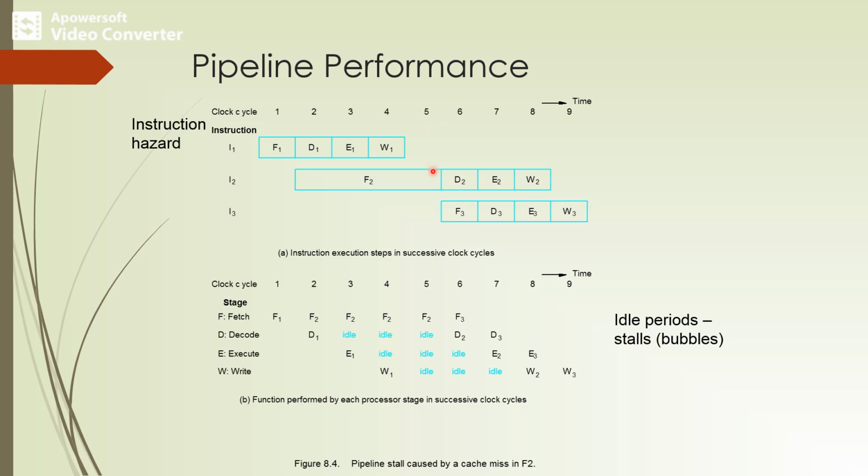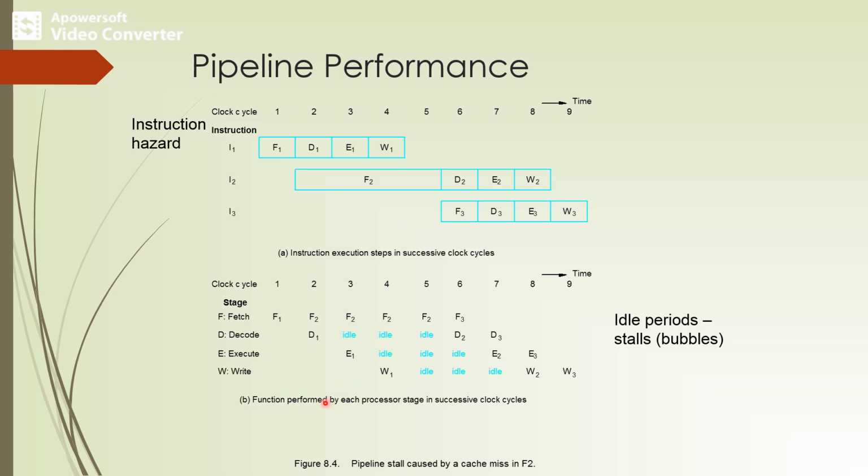So usually the pipeline will resume the operation at this instant. So an alternative operation can be considered with respect to a pipeline in the case of cache miss. So that is how we can avoid the instruction hazard which occurred with respect to cache miss.